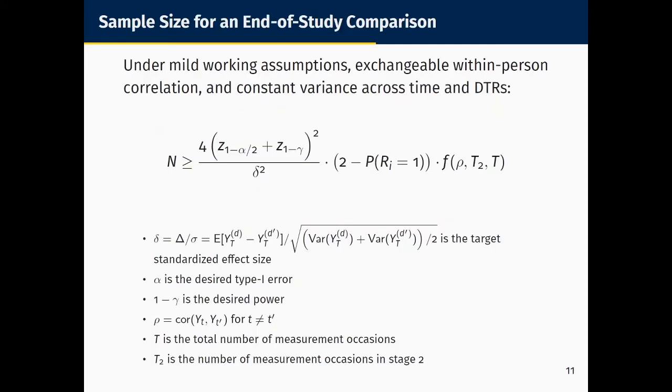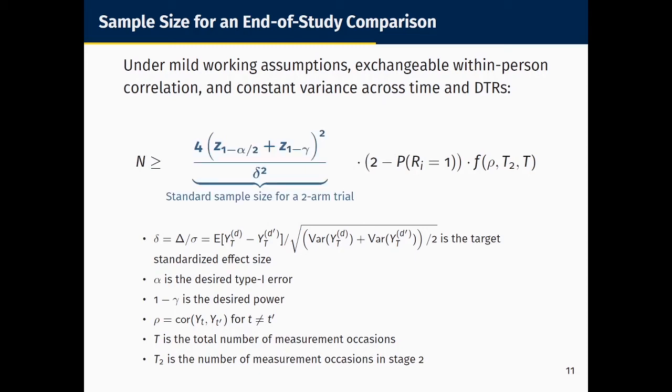So under some mild working assumptions, and an exchangeable within-person covariance structure with constant variance across time and embedded regimen, this is our sample size formula. It can be decomposed into three parts. The first part is the standard sample size formula for a two-arm RCT. Small delta here is the target standardized effect size, which is determined in part by the fixed alternative hypothesis we saw earlier. 1 minus gamma here is the target power, alpha is the target type 1 error.